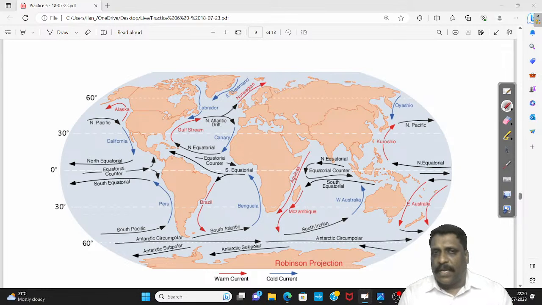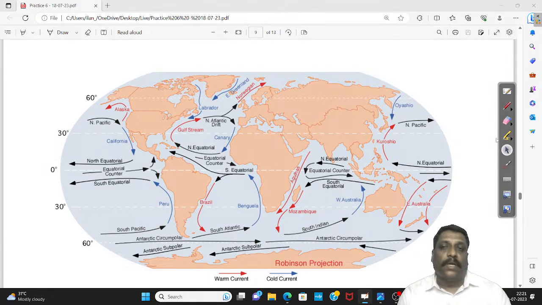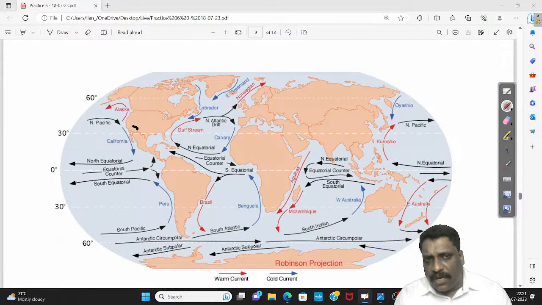Similarly, when I talk about Canada, also a temperate region, again it comes under the influence of a warm current called the Alaskan current. Right. Now, this is number one. Apart from that, specifically, I can talk about desert formation. The influence of the Californian current is what has formed the Sonoran Desert.